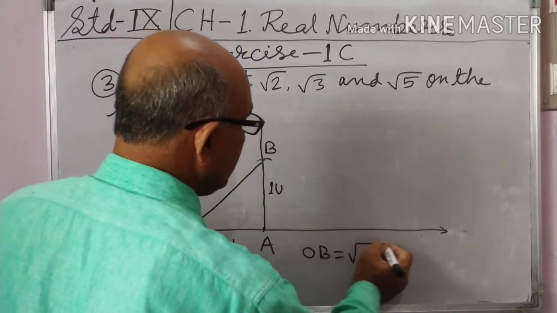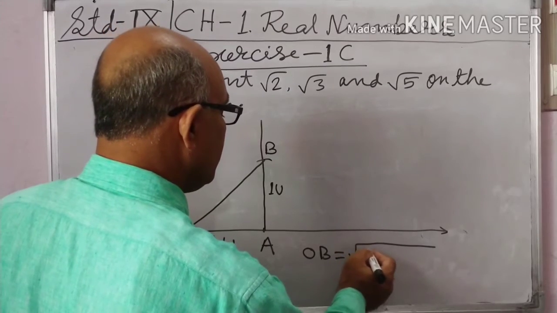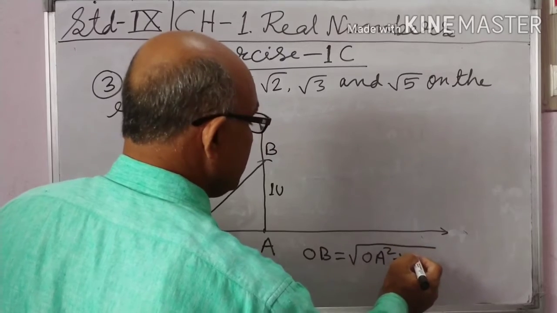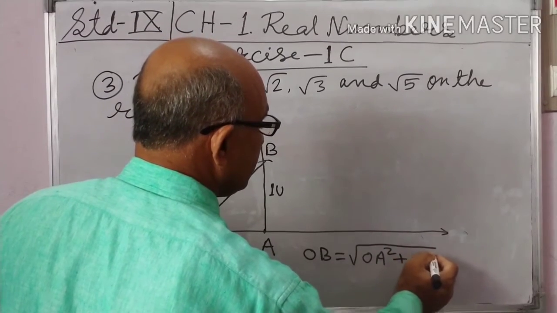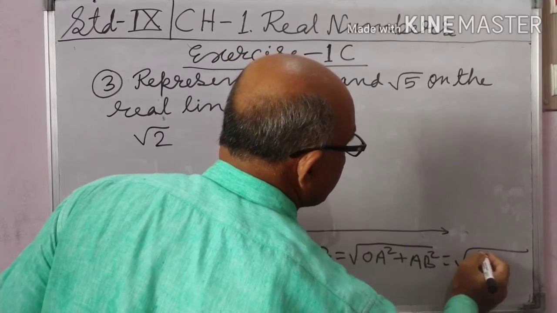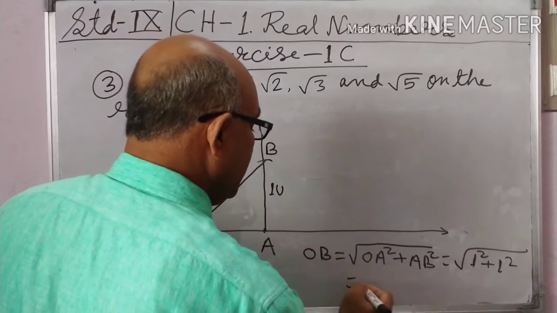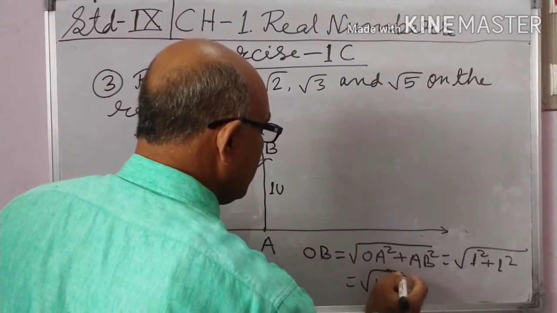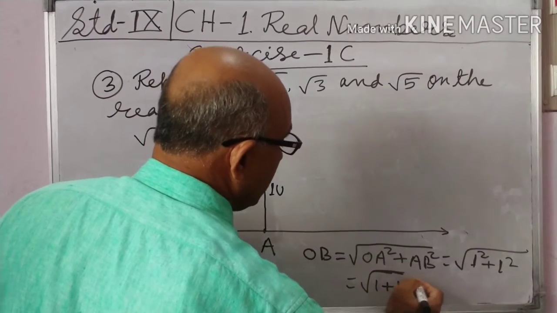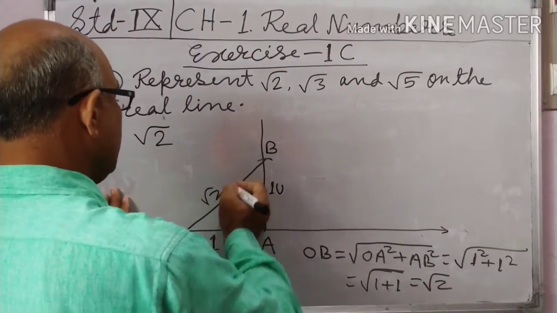OB equal to under root OA square plus AB square. That means 1 square plus 1 square, equal to 1 plus 1, equal to root 2. So OB is root 2.